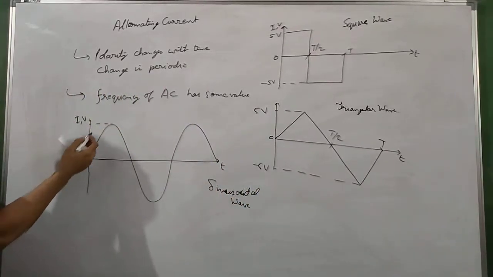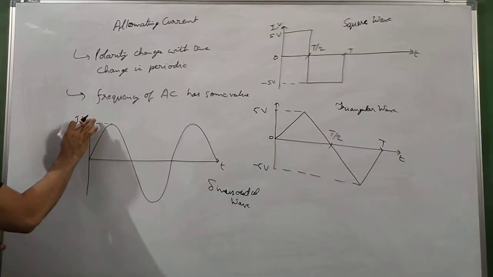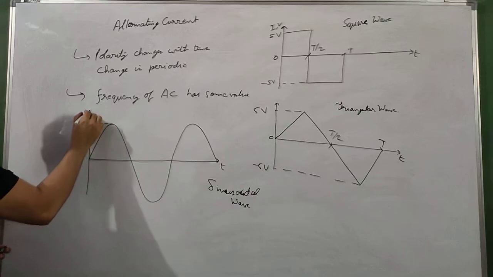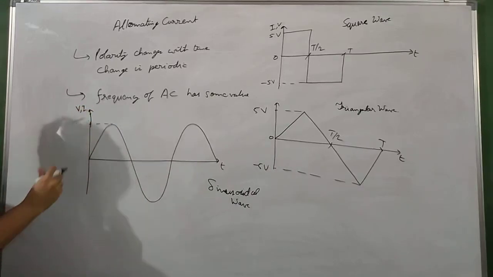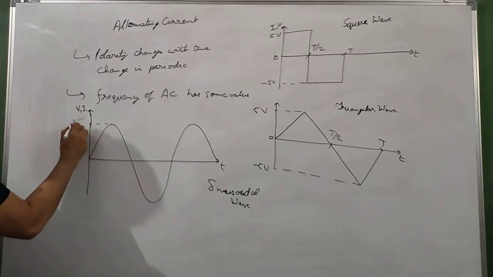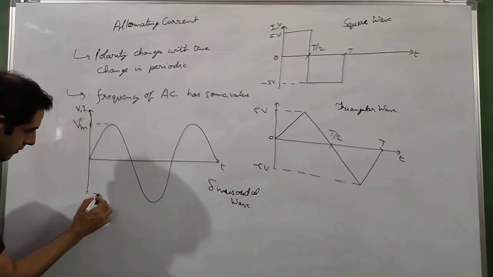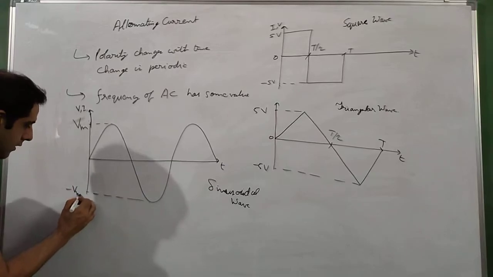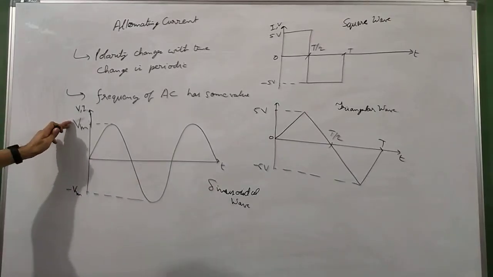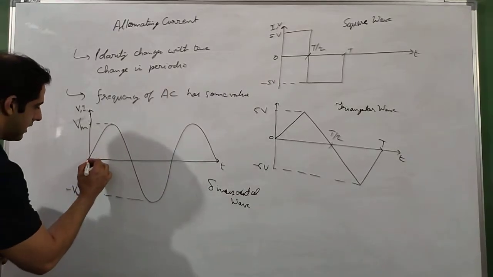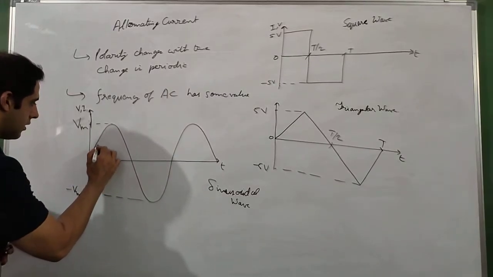Again same thing, plus voltage and minus voltage. Now let us say that this maximum voltage is Vm. So if this is Vm, then it will be minus Vm. This is the positive maximum voltage and this is the negative maximum voltage. The current that will be generated will also be like this.